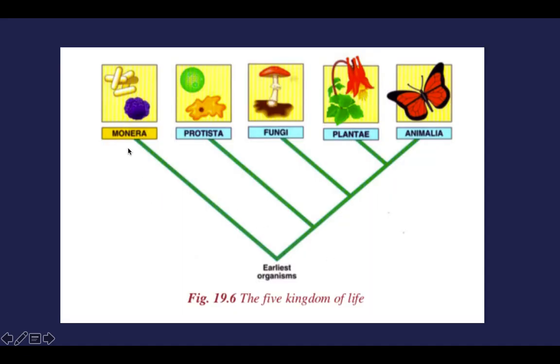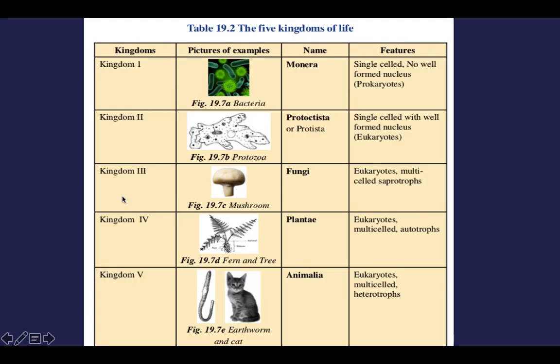So you can see these are the five kingdom names: Monera, Protista, Fungi, Plantae, Animalia. These are the five kingdoms of life. So, inshallah, we'll learn about this later. But you just remember these five names. It is very important in your exams. If you are asked about five kingdoms of life, you should be able to name all five. Fine. So, we'll see briefly about the five kingdoms of life.